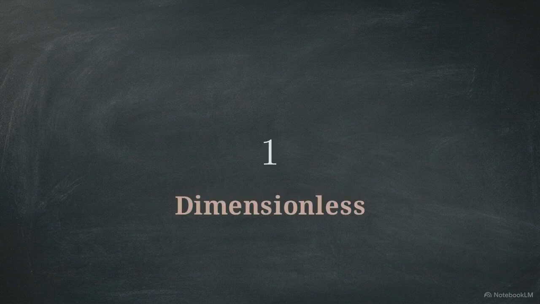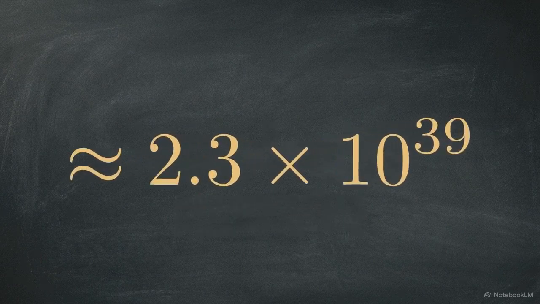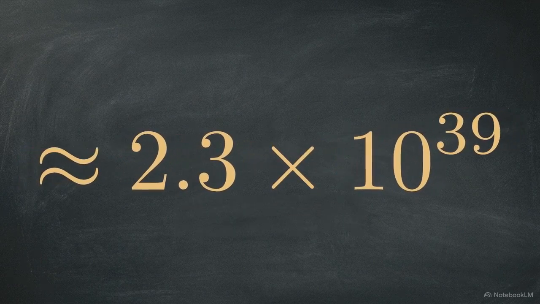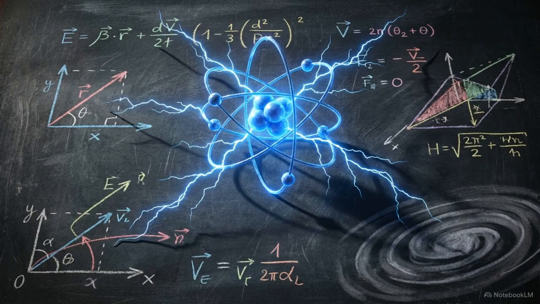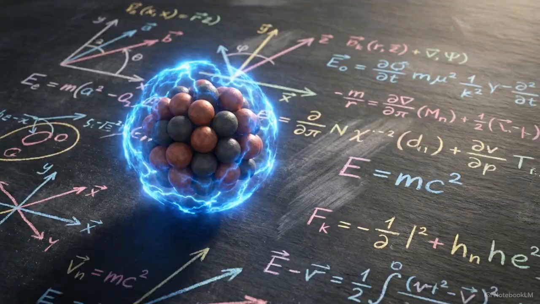The result is a pure, dimensionless ratio, giving us the mathematical authority to directly compare the magnitude of the two fundamental forces. The final numerical value of this comparison resolves to approximately 2.3 times 10 to the 39th power. This 39 order of magnitude disparity confirms that at the atomic scale, the influence of gravity is mathematically negligible. At this level of interaction, the electrostatic force is the dominant mechanism holding the atom together.